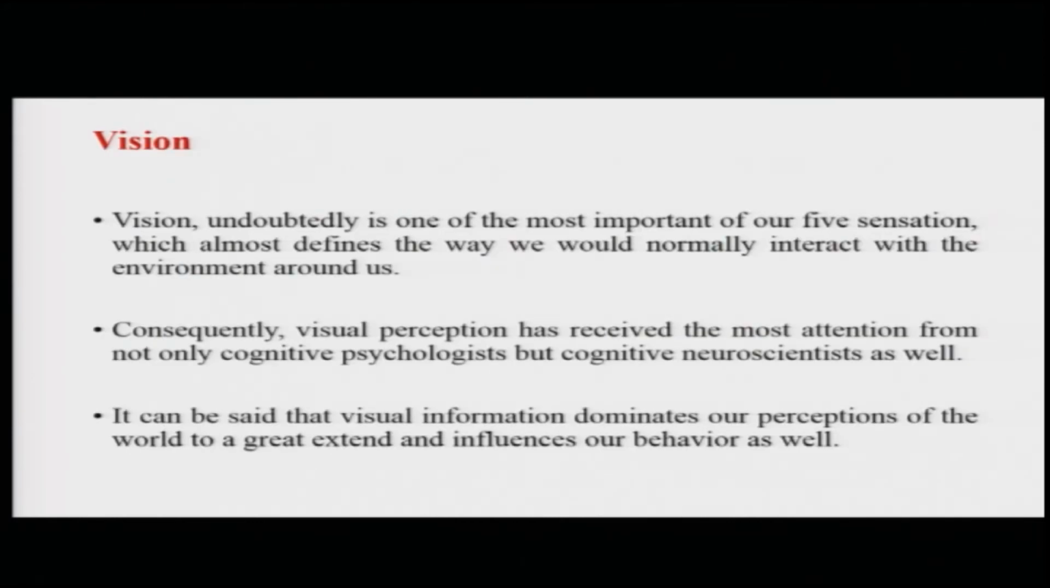Now, vision is undoubtedly one of the most important, or probably the most important, of our 5 senses. Vision defines almost the way we would normally interact with the environment around us. Most of our interactions with the environment are basically modulated first by vision and then followed by many other senses. Say, for example, if you are given some fruit to eat, you will first look at it and then you will probably pick it up, touch it, taste it, smell it and whatever.